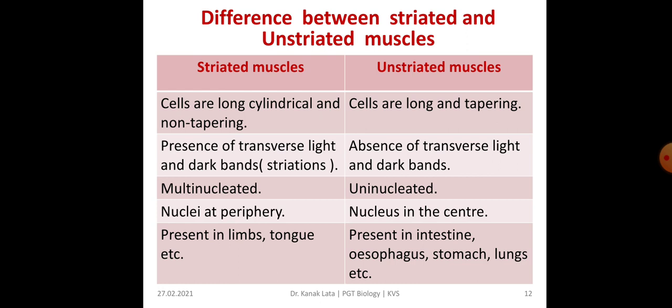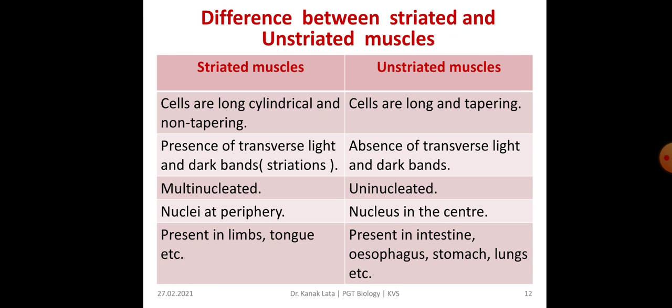Now let us see the difference between striated and unstriated muscles. In striated muscles, the cells are long, cylindrical, and non-tapering, whereas in unstriated muscles, cells are long but tapering. In striated muscles, there is the presence of light and dark bands, which are called striations, whereas in unstriated muscles, these light and dark bands are absent. Striated muscles are multinucleate, whereas unstriated muscles are uninucleate.